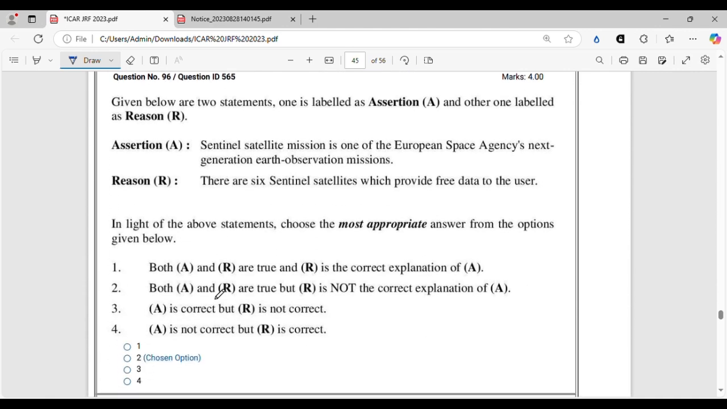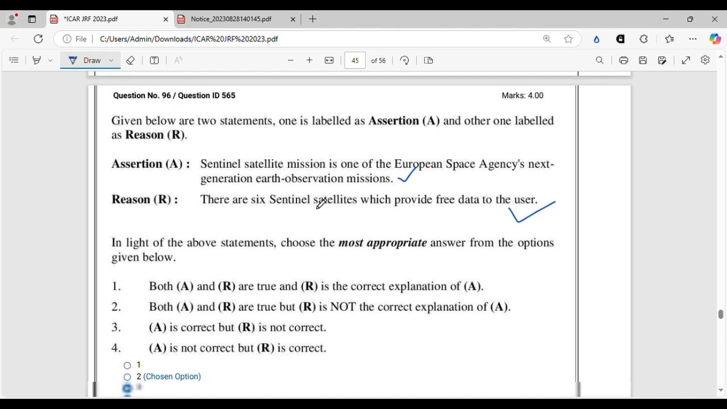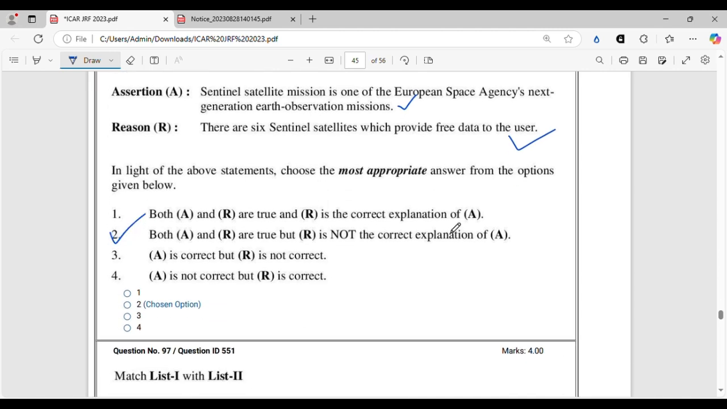Another assertion reasoning question. Sentinel satellite mission is one of the European Space Agency's next generation Earth observation missions. True. There are 6 Sentinel satellites which provide free data to the user. This is also true. But these two statements are not essentially related. Like they are related, but they do not explain each other. So the correct option will be option 2.